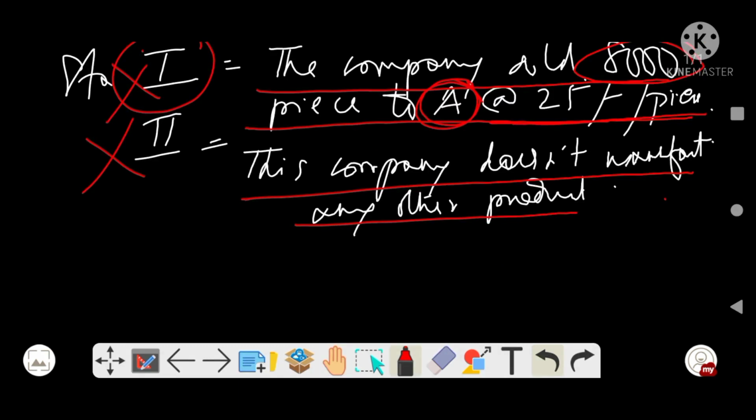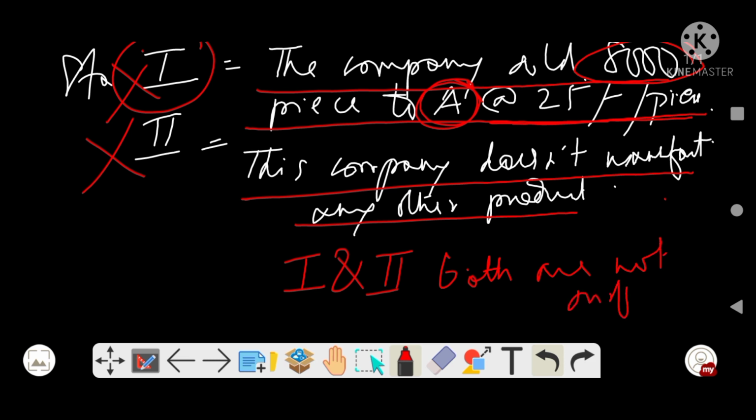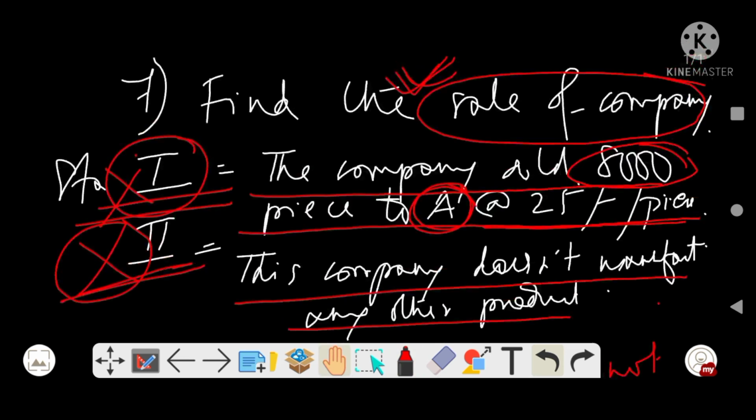So I will go with the option that states both 1 and 2 are not sufficient. With 1 also we cannot find, with 2 also we cannot find, so both are insufficient. This will be your answer, right?